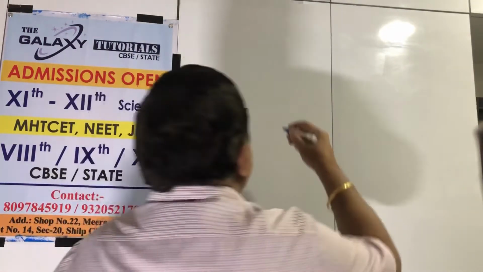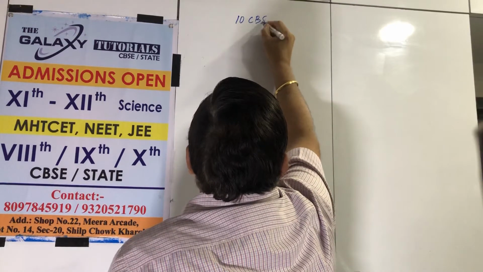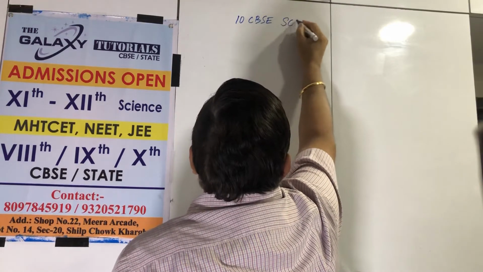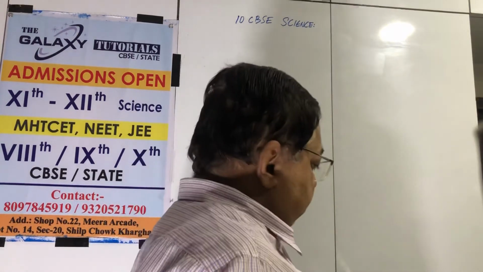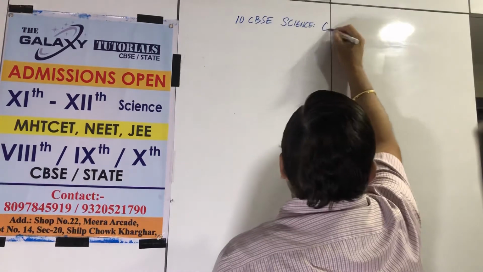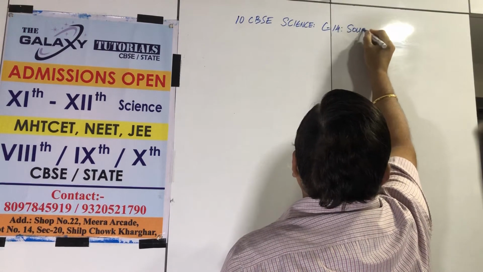So today we are doing class 10 CBSE science, and in science we are studying chapter 14, sources of energy.